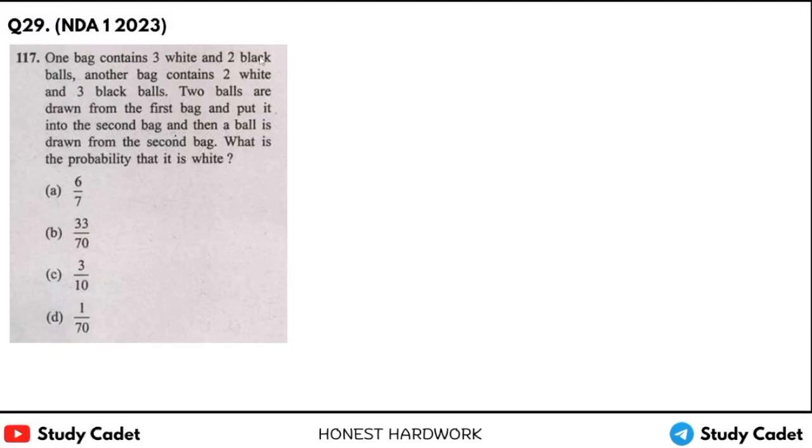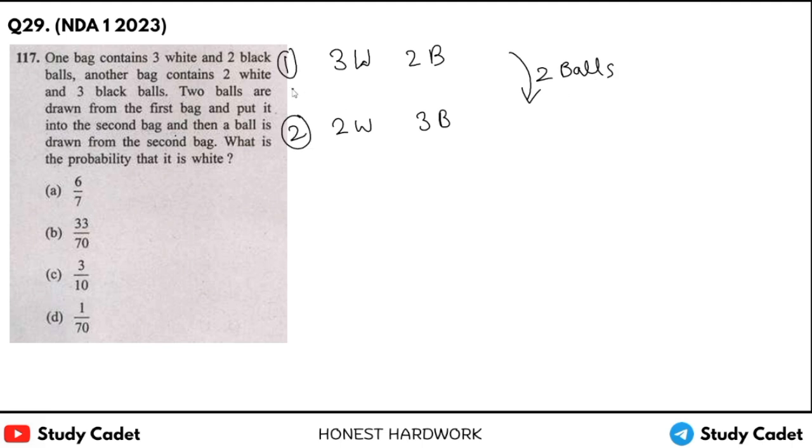One bag contains 3 white and 2 black balls. Interesting question this is. Another bag contains 2 white and 3 black balls. 2 balls are drawn from the first bag and put into the second bag. Now we are putting 2 balls to the second bag. This is the first bag, this is the second bag.